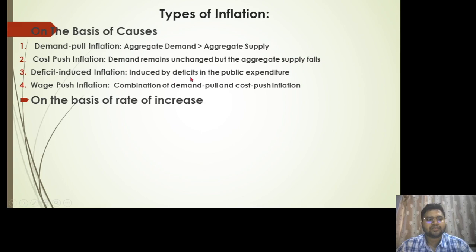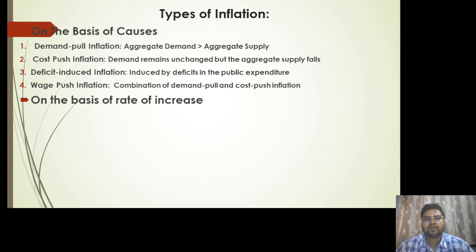First is demand pull inflation. As the term suggests, it is inflation caused by demand side factors. When the aggregate demand is greater than the aggregate supply, it results in demand pull inflation. What does that mean? What is aggregate demand and what is aggregate supply?